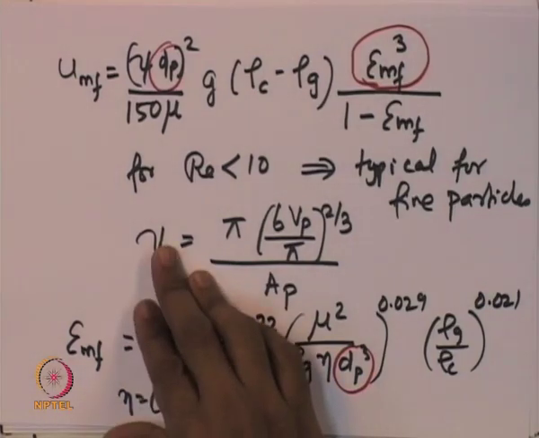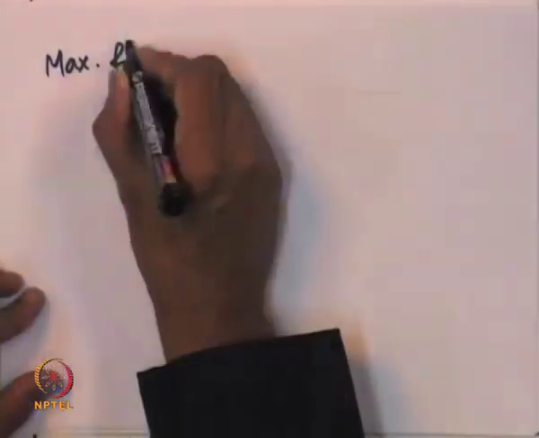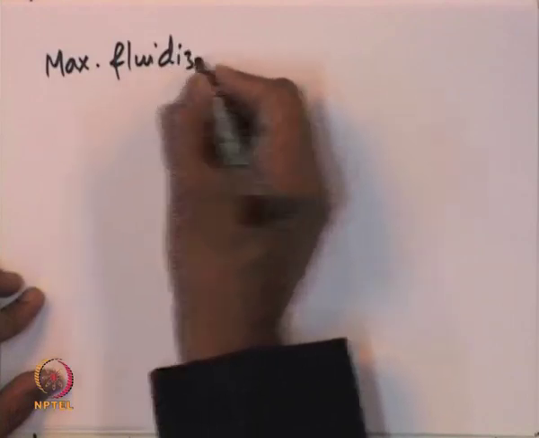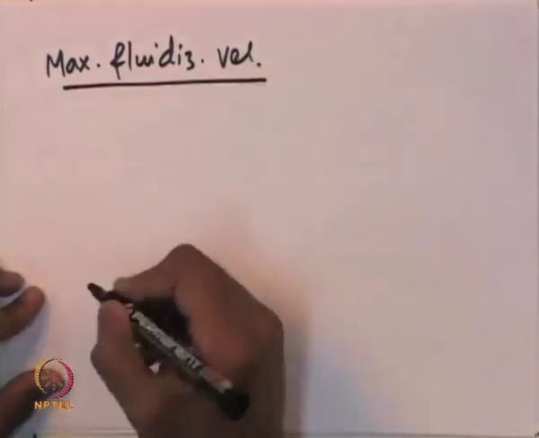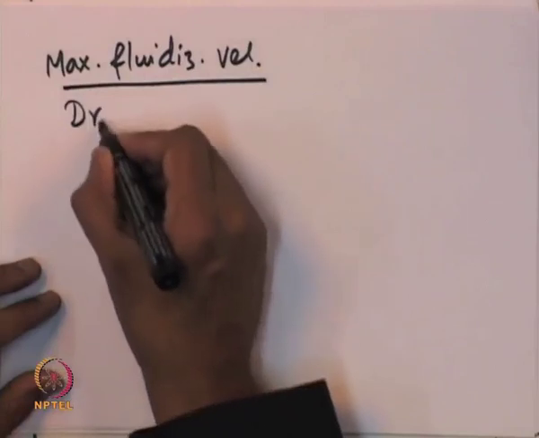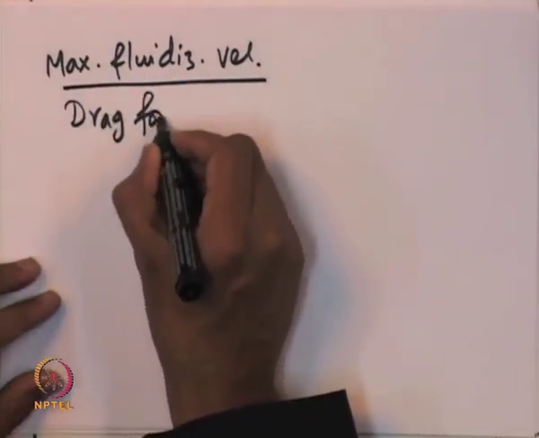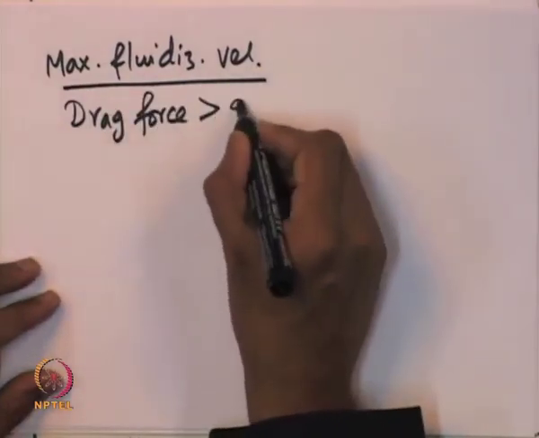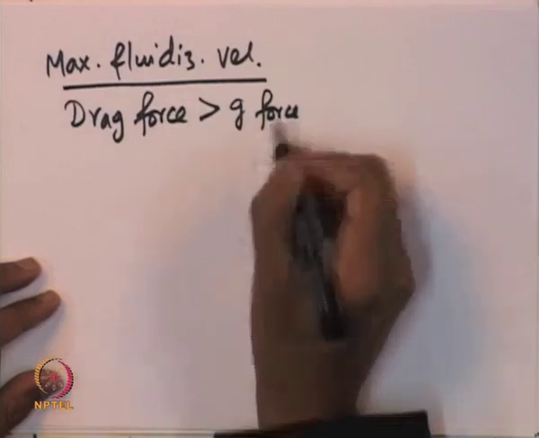So, next let us look at the maximum fluidization velocity. The maximum fluidization velocity occurs when the drag force is significantly higher than the gravity force.